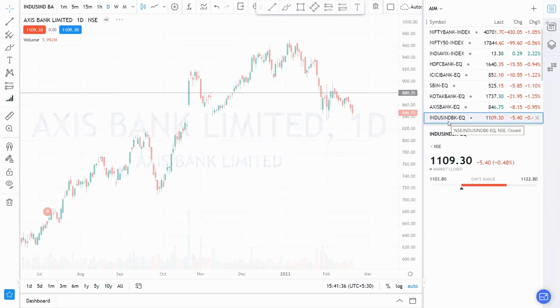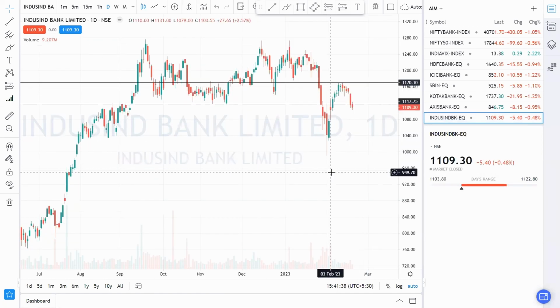Now let's look into our last bank, which is IndusInd Bank. In IndusInd Bank, you can clearly notice here that it closed below 1120 level. Right now it trades around 1110. So my suggestion would be, if tomorrow market once again tries to close below 1110, then you can expect some selling pressure here, and our first target will be 1093, and next target you can set to 1080. And for taking any kind of buying trade, it needs to open gap up, or it needs to trade above 1120. Then after that you can take some buying trade here.